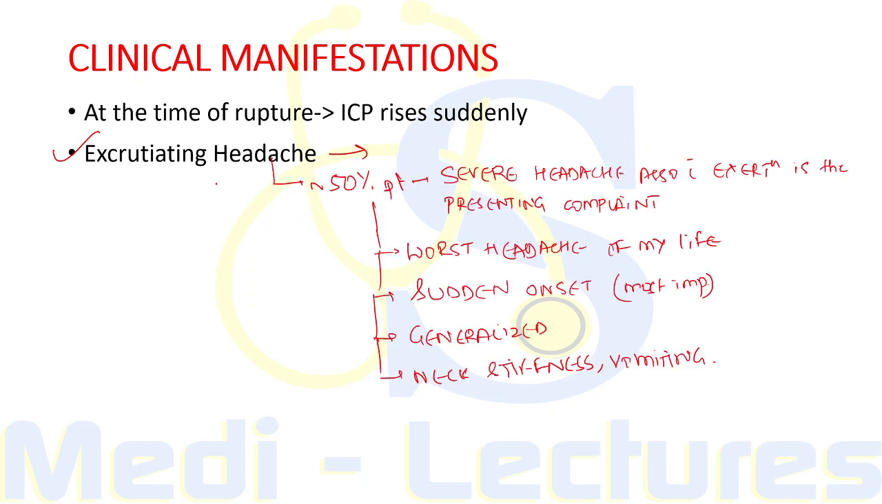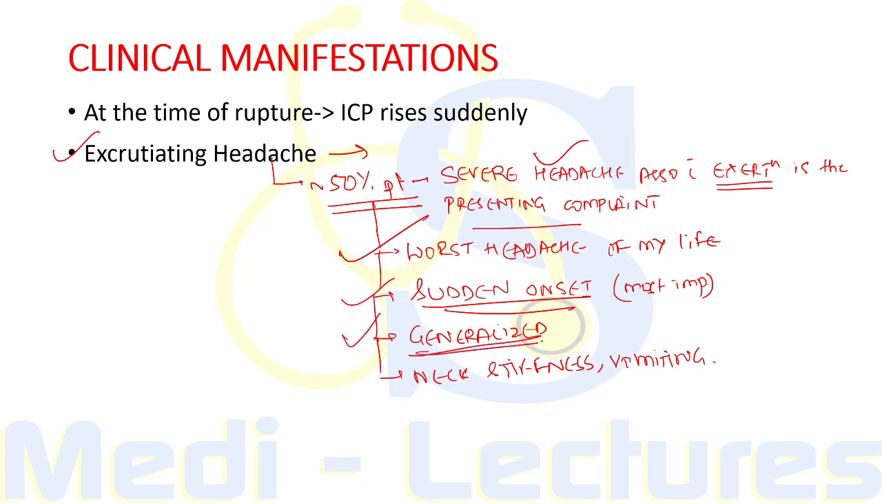Now when we discuss this headache in detail, around 50% of patients of ruptured saccular aneurysm will present with severe headache which is associated with exertion. So this is the presenting complaint in around half of the patients. Patients sometimes describe this as the worst headache of their life. Most importantly, it is sudden onset. So a headache which occurs gradually over 2 to 3 days or over months is not a feature of subarachnoid hemorrhage. There should be sudden onset headache.